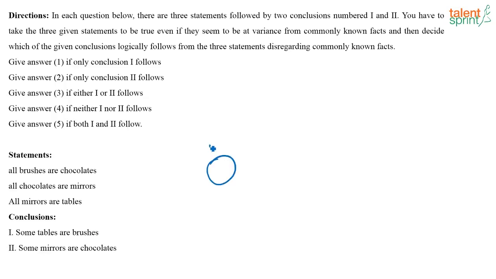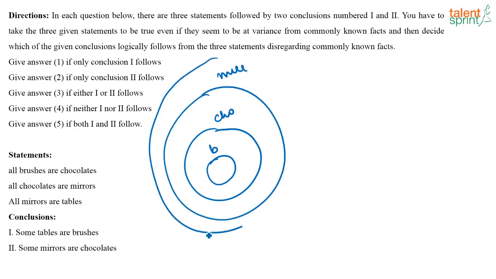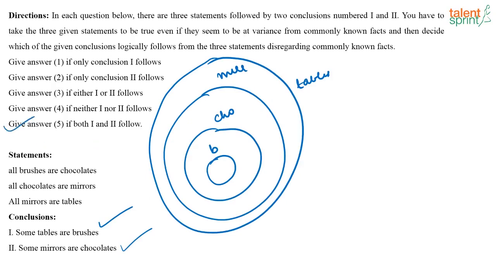Good. All brushes are chocolates. All chocolates are mirrors, and all mirrors are tables. Now, some tables are brushes. Yes, definitely true. Some mirrors are chocolate. That's also true. So what will be the answer here? Both 1 and 2 follow. That is option 5. Correct? For this one, both the conclusions follow. So option 5 will be your answer.